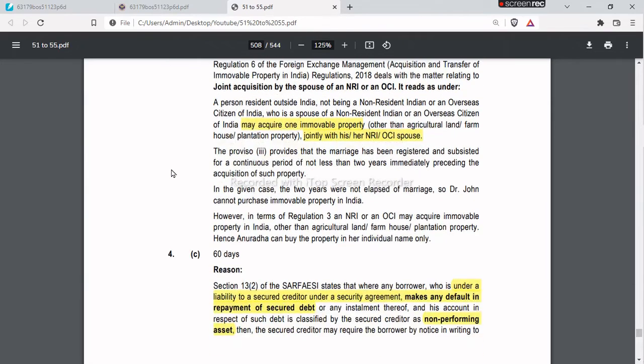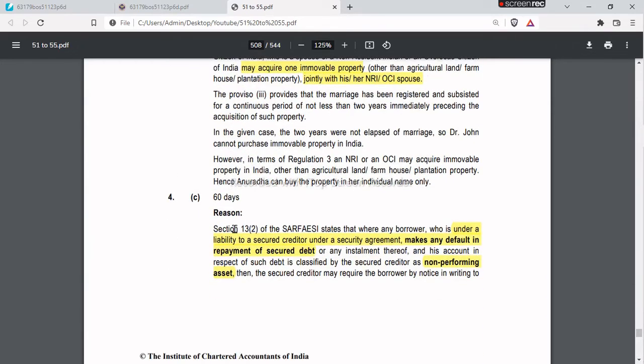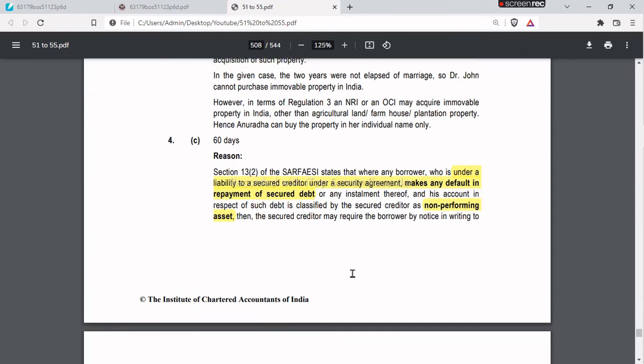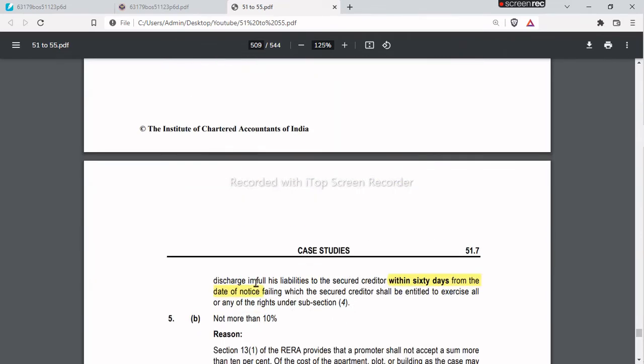So for this we have to refer to the act. Section 13 subsection 2 says that any borrower who is under a liability to a secured creditor under a security agreement makes any default in repayment of secured debt, then such debt will be classified as non-performing asset and the secured creditor may require the borrower by notice in writing to discharge in full his liability to the secured creditor within 60 days from the date of notice.